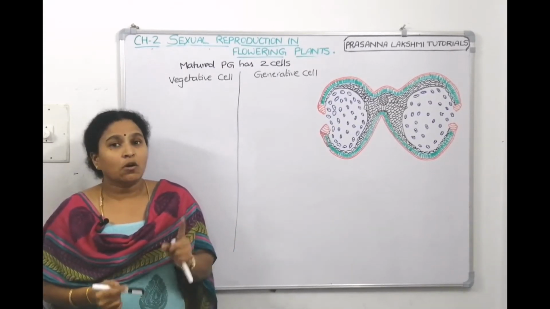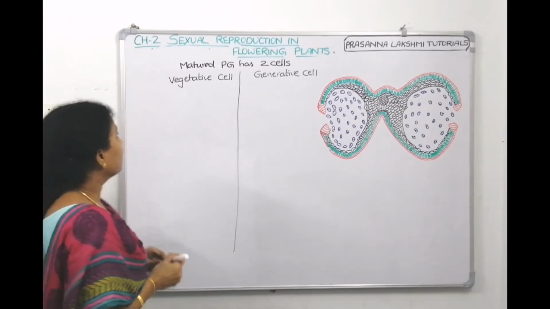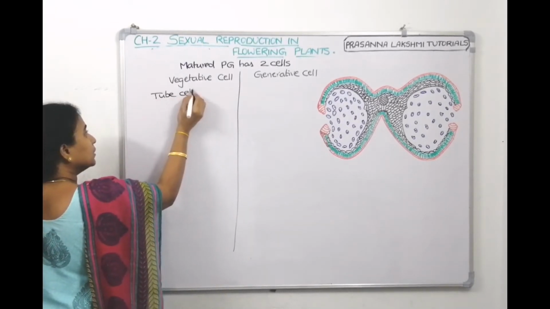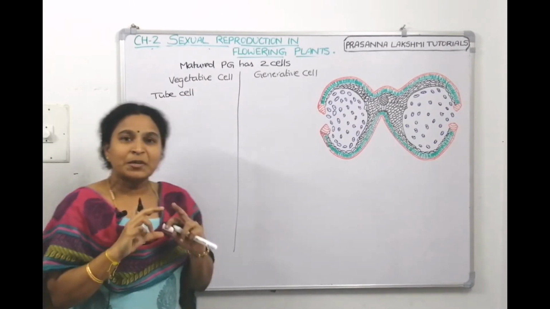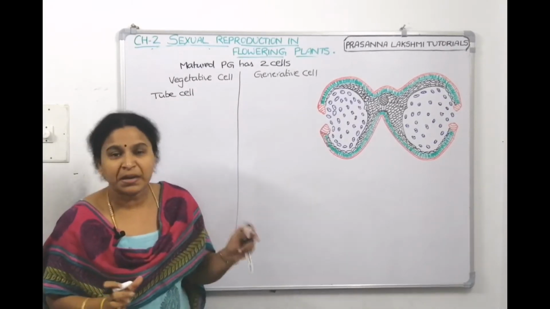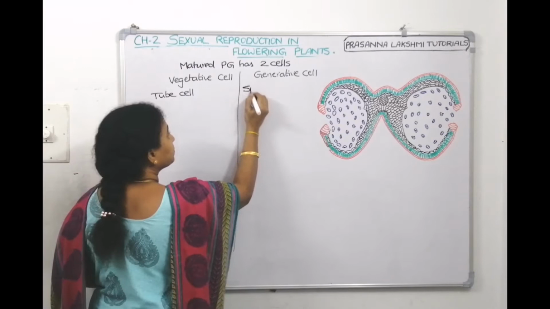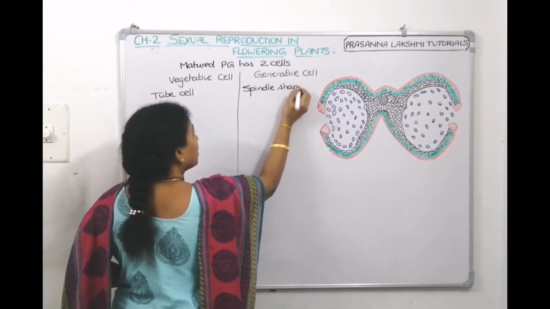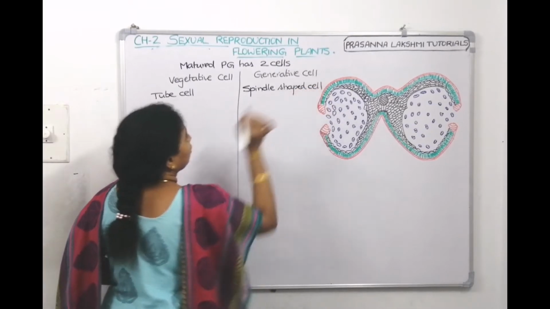Vegetative cell is also called tube cell. Generative cell will be spindle shaped, so we can call it a spindle shaped cell also.